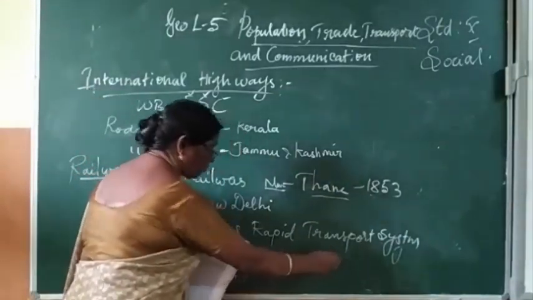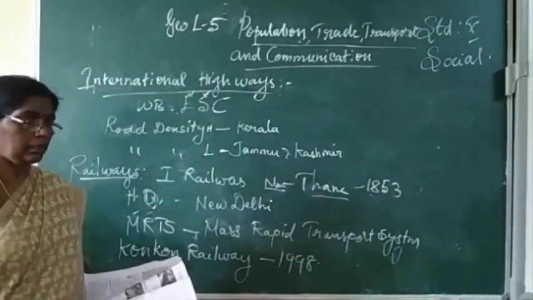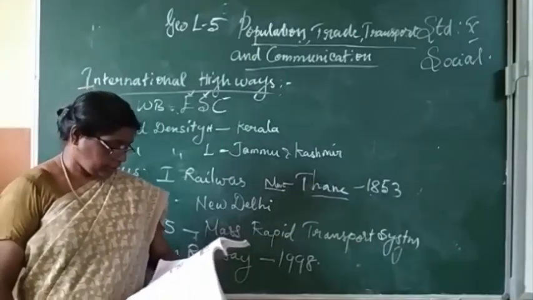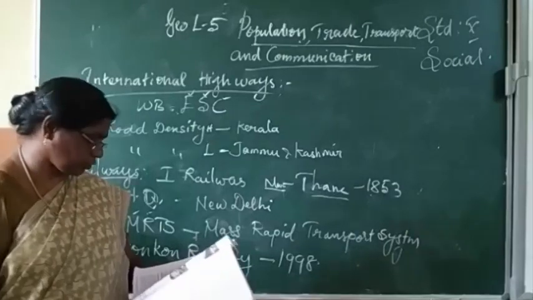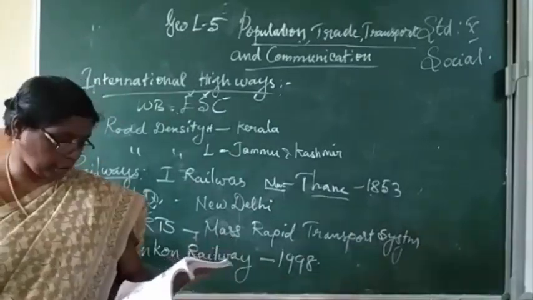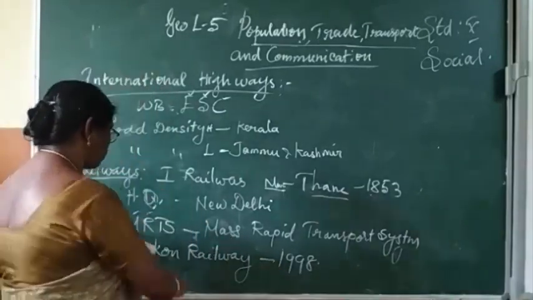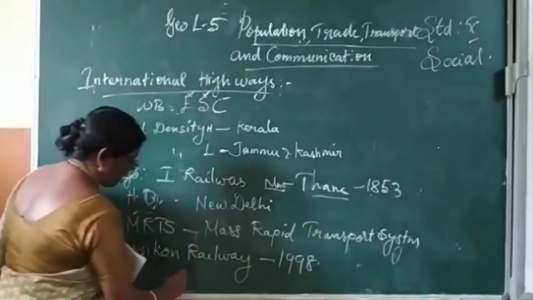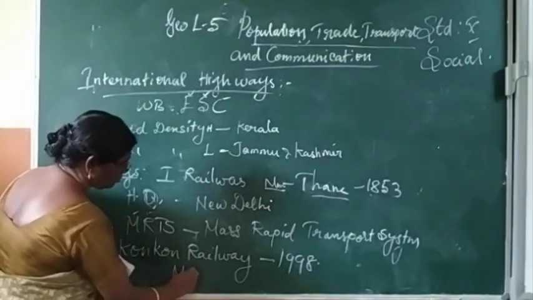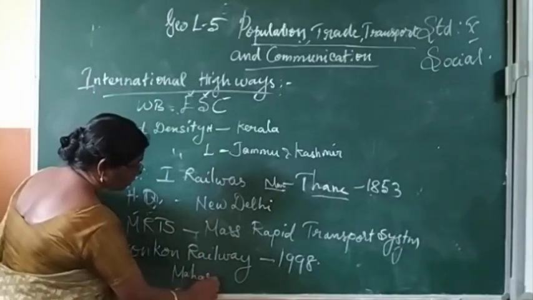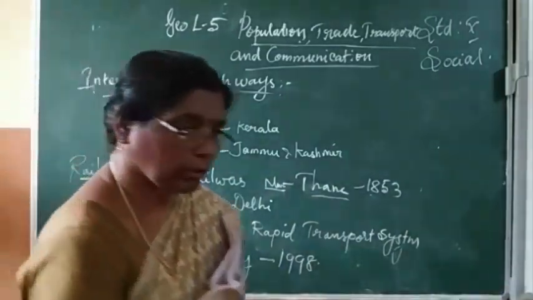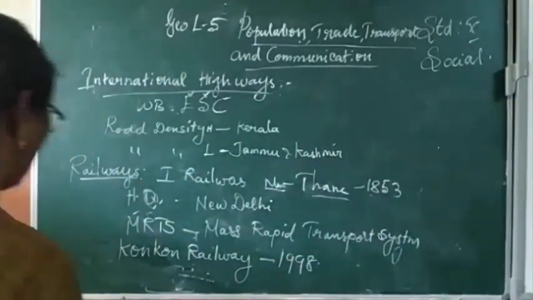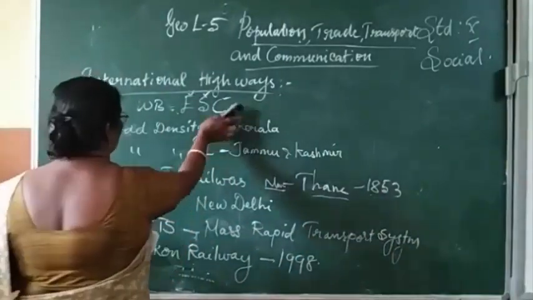Konkan Railway was established in the year 1998. It connects Roha in Maharashtra to Mangalore. The Konkan Railway connects Maharashtra to Mangalore.